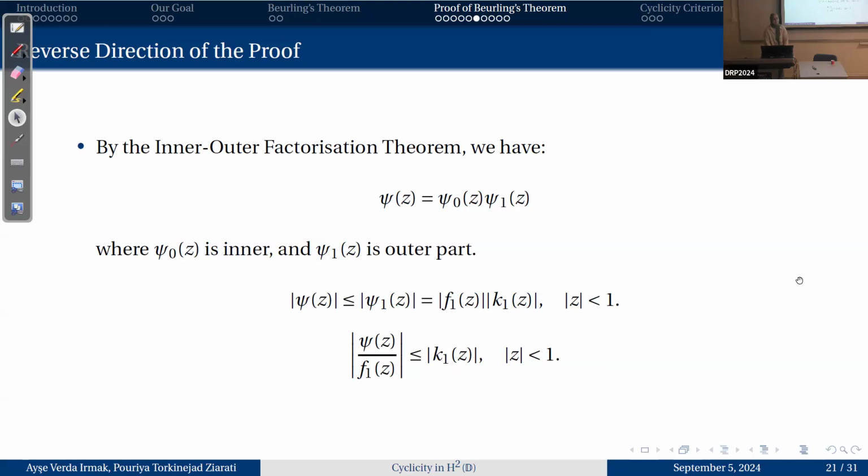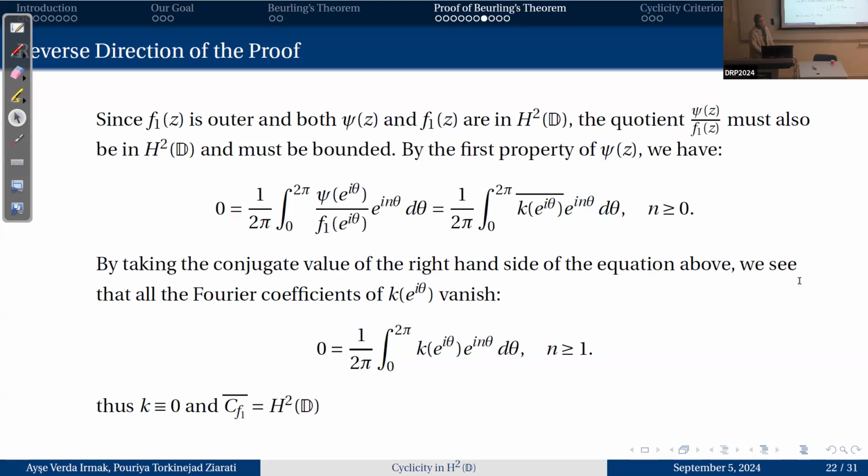And by the properties of outer functions, the outer part of a function is always greater than or equal to the function itself. So we can write this inequality where psi is less than or equal to psi 1, which is equal to f1 times k1. And we can move f1 to the other side to get a bound for psi over f1. Since f1 is an outer function and both psi and f1 are in H2E, the quotient psi over f1 is also in H2E and it's bounded by k1.